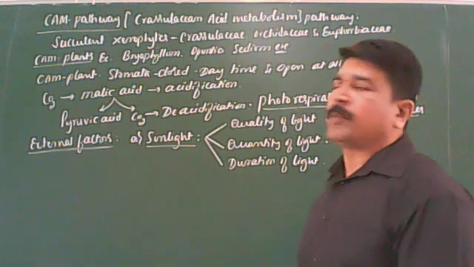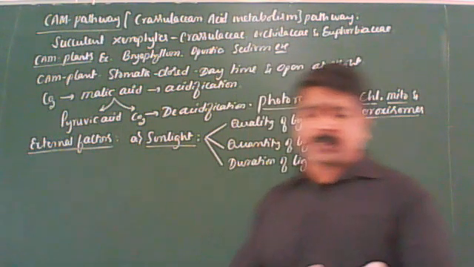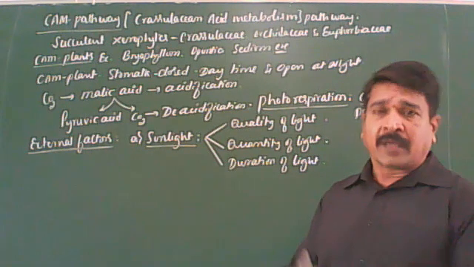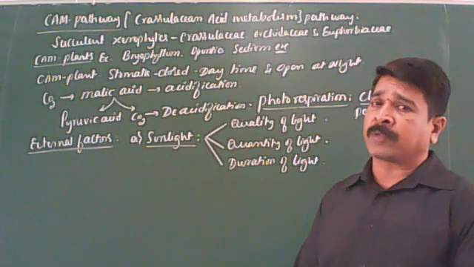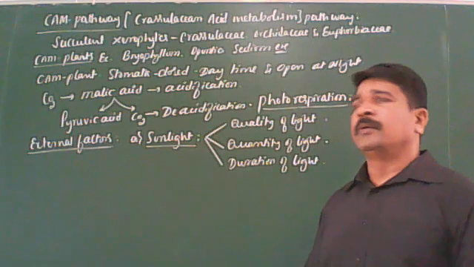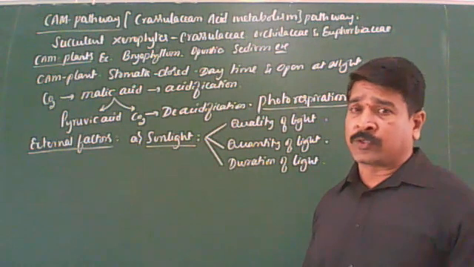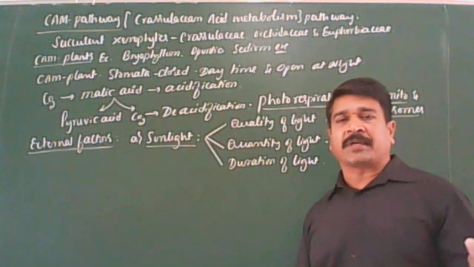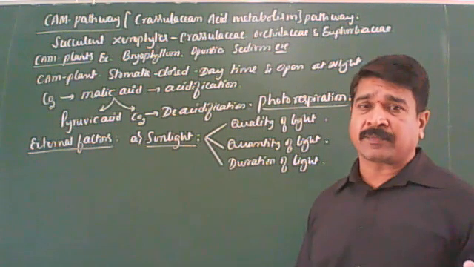Finally, he came to the conclusion. Like that, first he provided red, blue, green, yellow, ultraviolet, infrared, and violet lights. Finally, he decided under which light plants exhibited the maximum rate of photosynthesis.